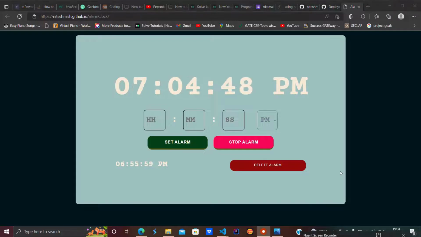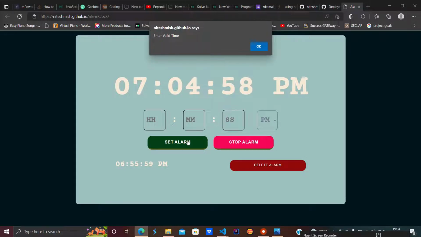So here are some important checks added to the project also. Let's assume someone wants to add the alarm without setting the time. If I click to set the alarm, then it shows that you have not entered a valid time.